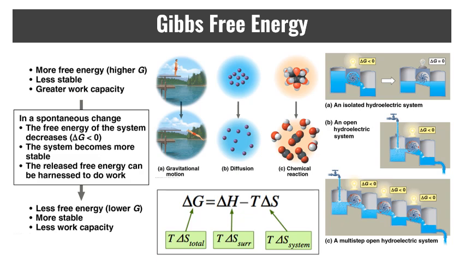Basically, what you're looking at here is equilibrium. The maximum stability is going to be the equilibrium point, and in a chemical reaction at equilibrium, the rates of forward and backward reactions are equal, and there is no change. At equilibrium, where delta G is equal to 0, a system can do no work. But the more free energy that is available, the less stable it will be, and the more work is possible. As things go from a higher free energy state to a lower free energy state, they will be more stable, but less capable of doing work.